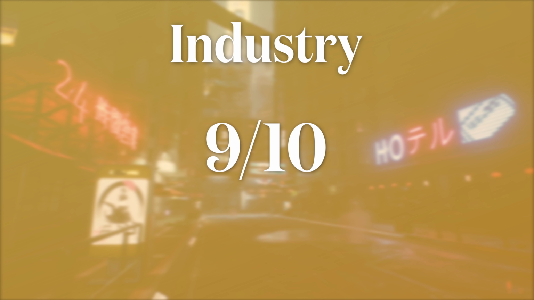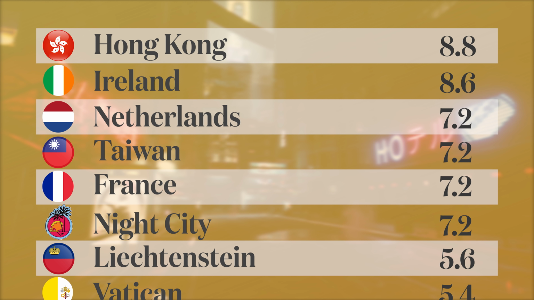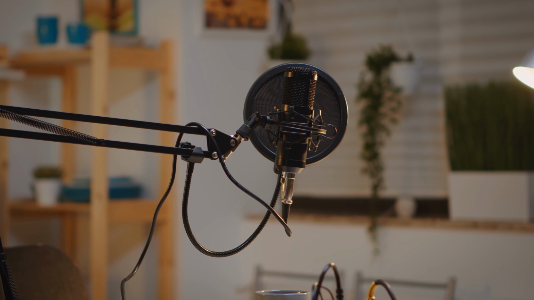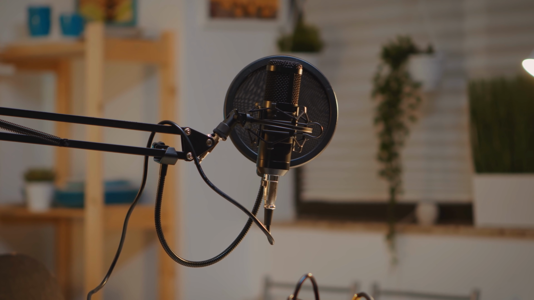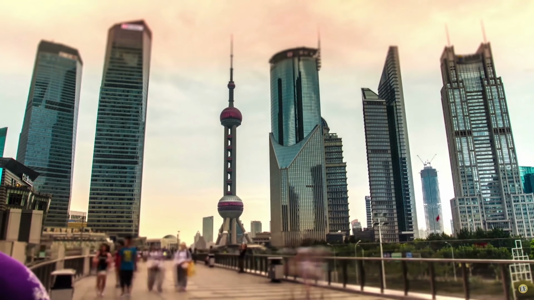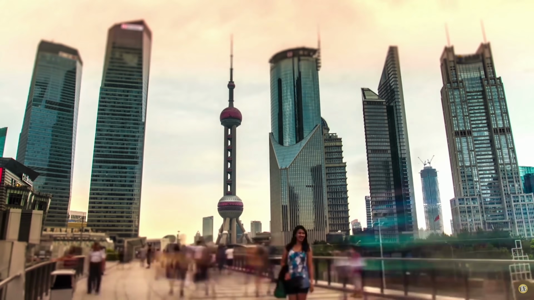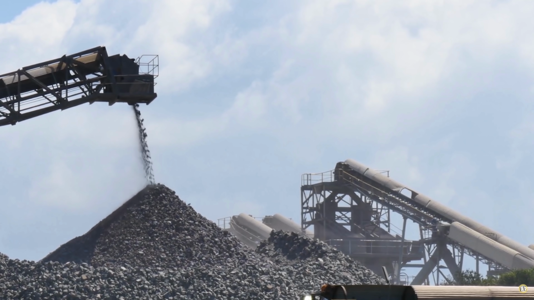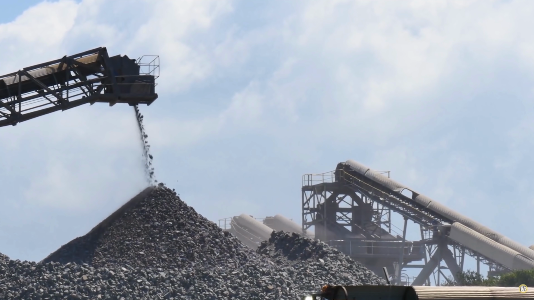A similar oopsie happened in our video on Cyberpunk 2077, where we gave Night City a rather dismal score on the Economics Explained leaderboard, only for them to turn that bad news around with a surprise boost in editing that took their final score from a subpar 5.6 to a respectable 7.2. The screen numbers not matching up with my mouth numbers was also an issue in our video on South Africa, where we were comparing income Gini coefficients and said this: the People's Republic of China has an income Gini coefficient figure of 0.47.